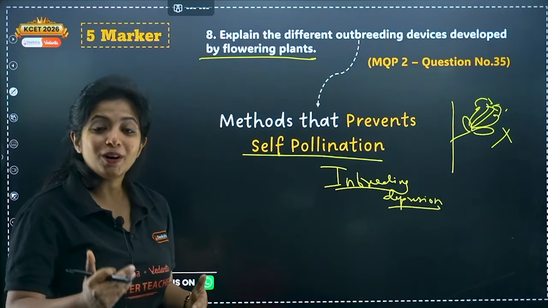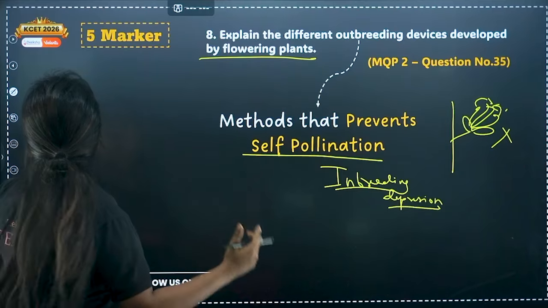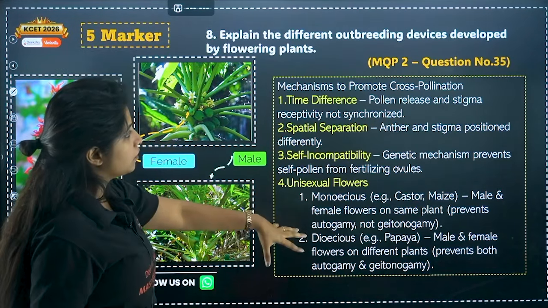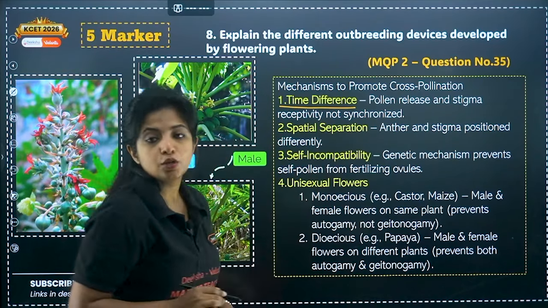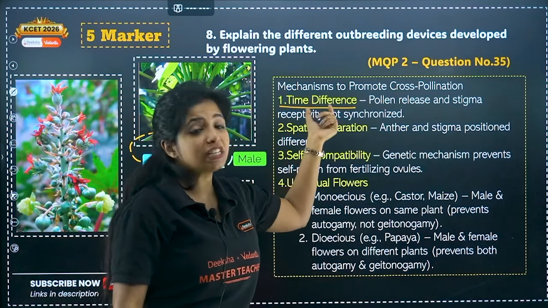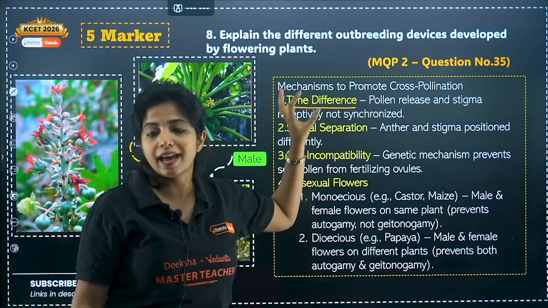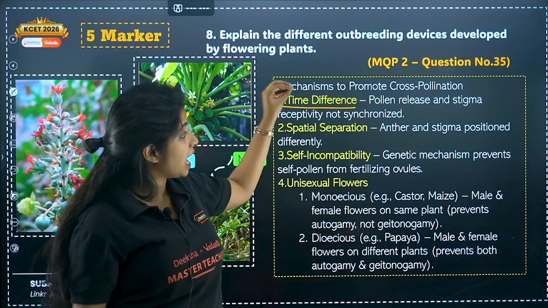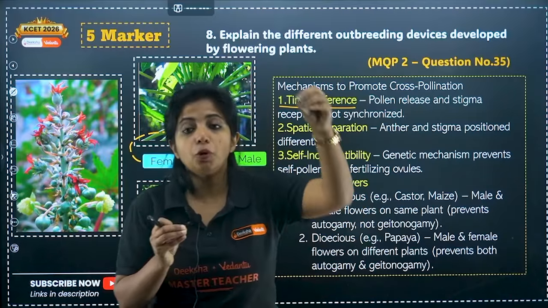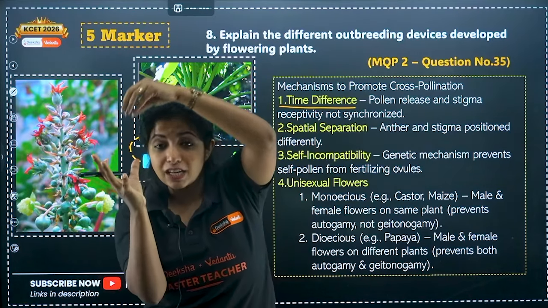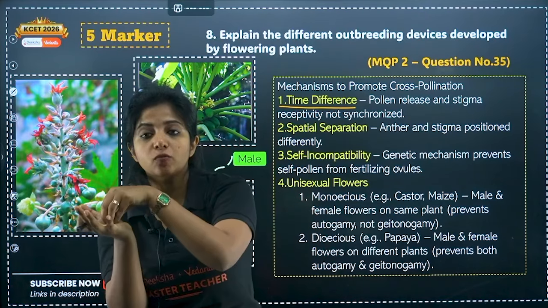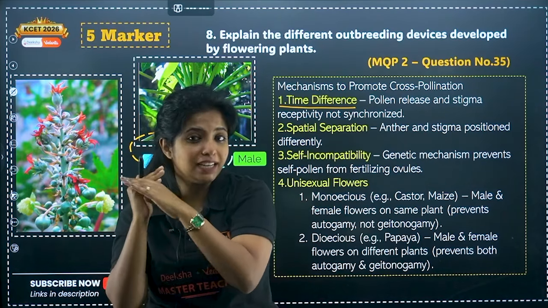Now, what are the outbreeding devices that are developed by the flowering plant? That is the next part of the question. So, these are the several outbreeding devices. First thing, time difference. Pollen release and stigma receptivity are not synchronized. You can put it as no synchronization between pollen release and stigma receptivity as well. I put time difference to make it as easy as possible. Suppose the pollen is being released, but the stigma on which it has to land is not receptive. In that case, my dear children, the pollination will not happen and it can prevent self-pollination.